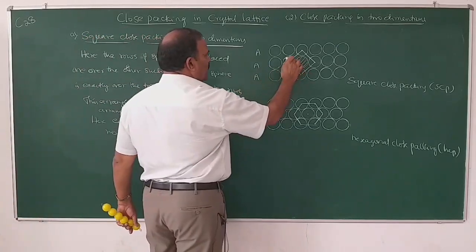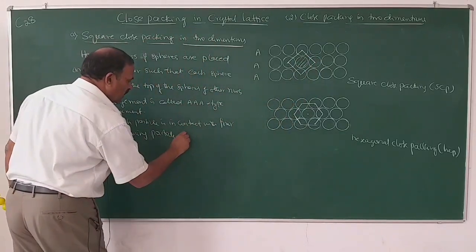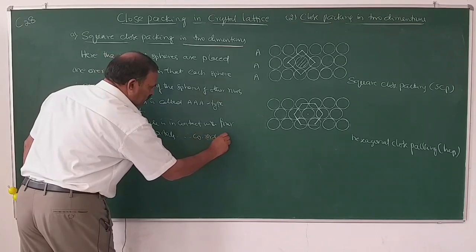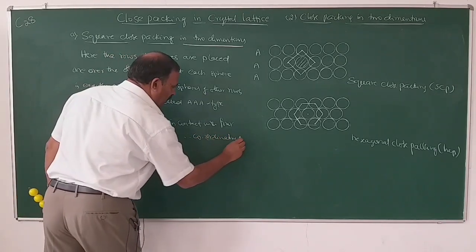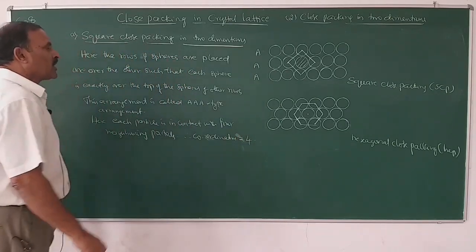Each particle is in contact with four other neighboring particles. Therefore, the coordination number of the particle equals 4.